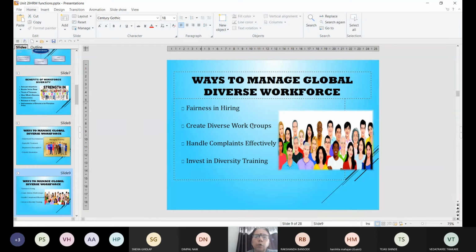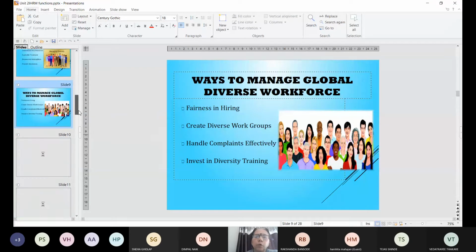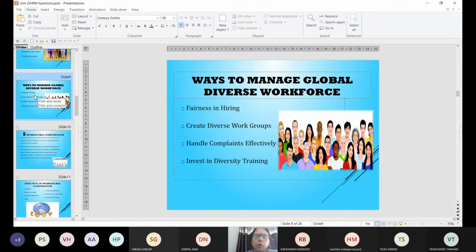You should create a diverse work group. Similar people staying in a particular area or nation together, that should not be done. You should have a diverse work group. Handle complaints effectively. Provide diversity training. When you are orienting your employees for international assignment, you should give them a diversity training, which helps them to cope and adapt to the new situation over there.